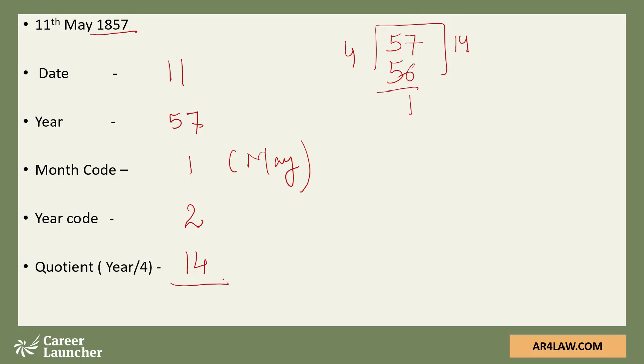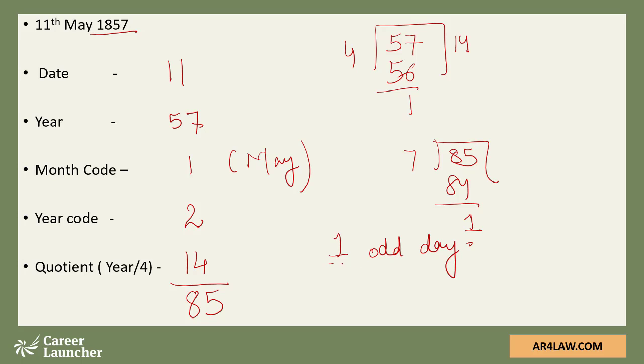Adding all these numbers, we get 85. 85 divided by 7, we get a remainder of 1. So we're getting 1 odd day. So we can say 11th May 1857 would have been a Monday.